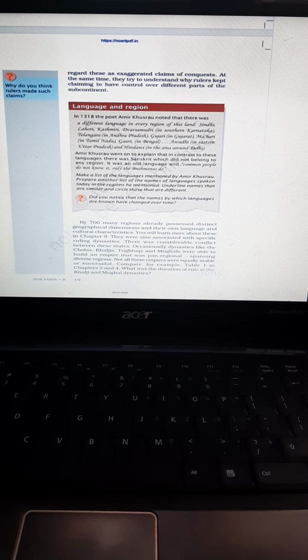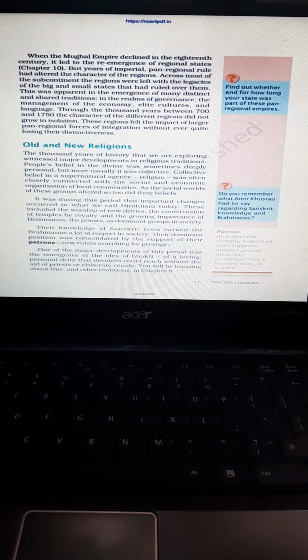Now the Mughal empire started declining in the 18th century, which led to the re-emergence of regional states.